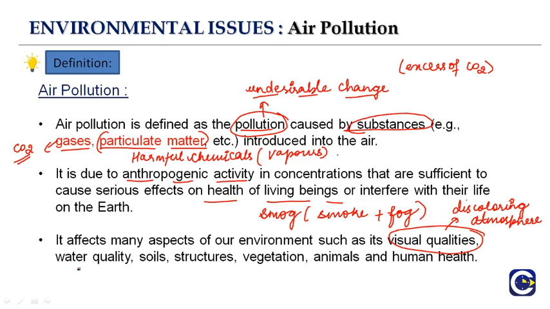Water quality has been decreased by throwing garbage, waste, and materials into the water. Soil quality is decreased because of the presence of contaminations which are harmful for the soil. Structures, vegetation, animals, and human health are affected too, because if we talk about the food chain, all of them are interlinked, and at last human health is also affected.